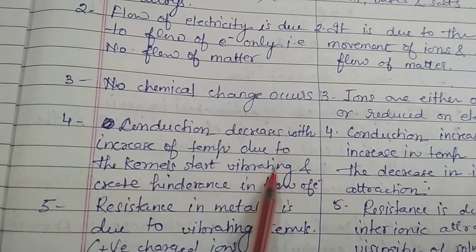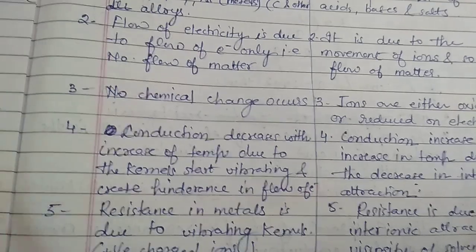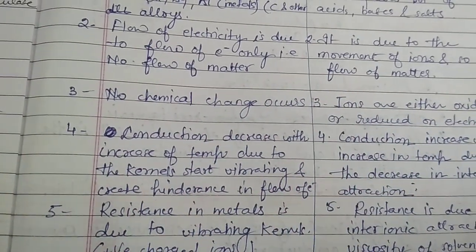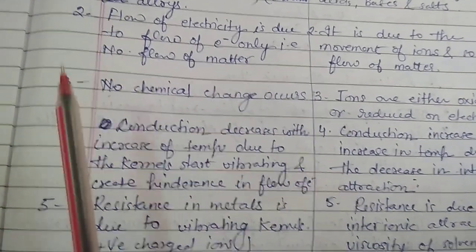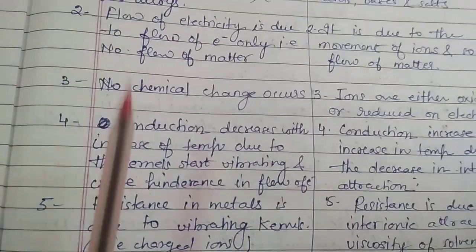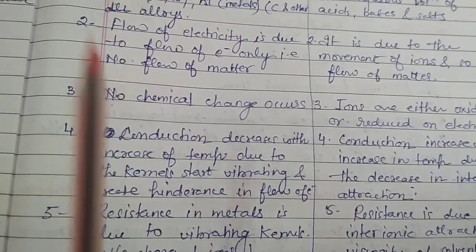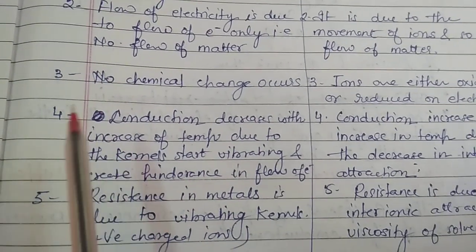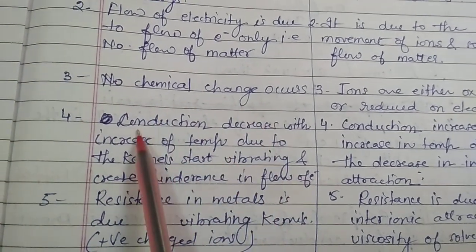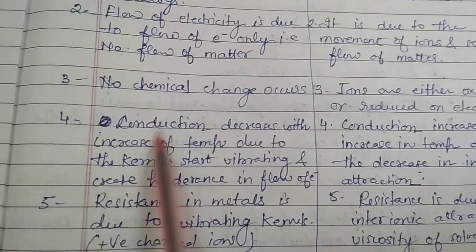They are known as kernels. When they start vibrating, they hinder the flow of electrons in the metallic wire. If we are talking about a metallic wire, the hindrance is created in the way of the electrons by the vibration of the kernels. That's why conduction decreases with an increase in temperature.